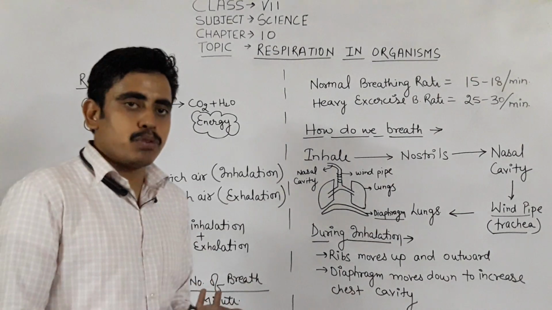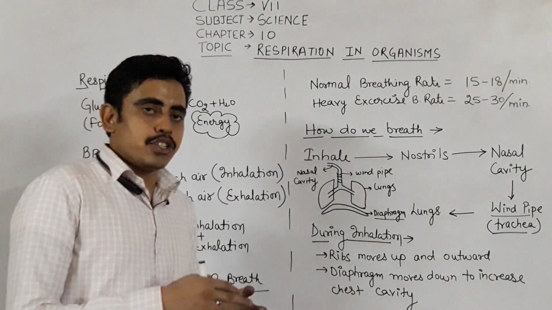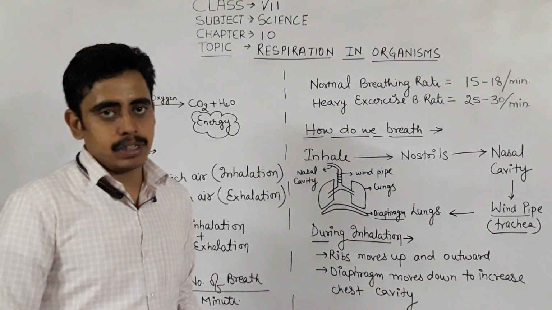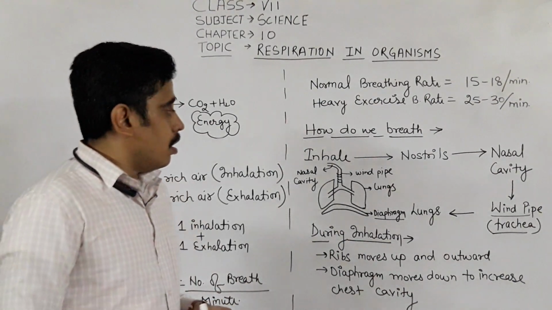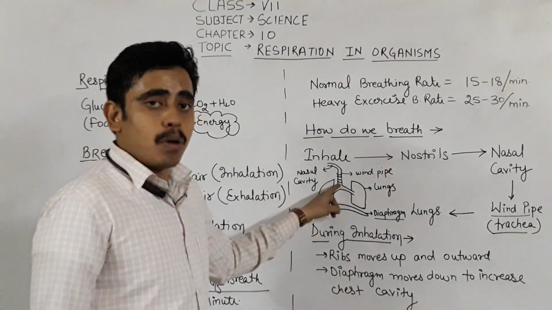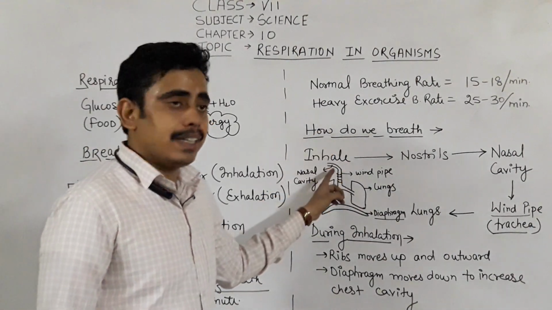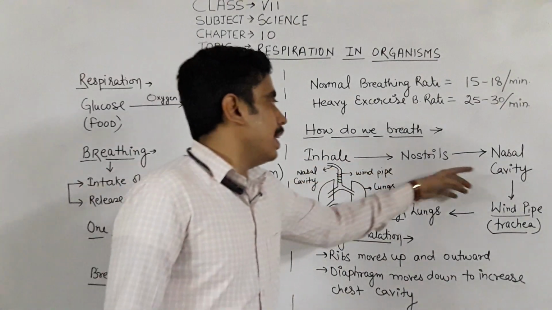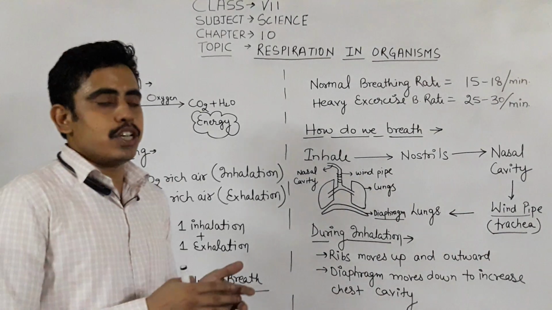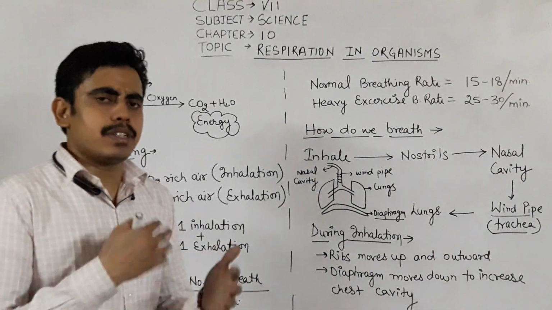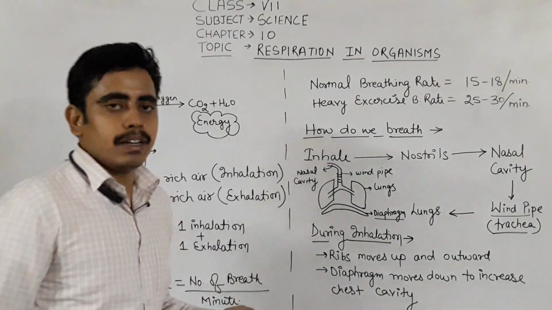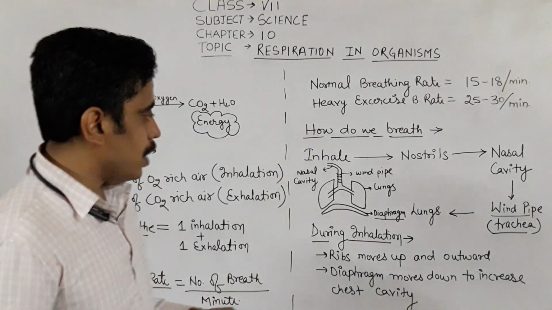How is the exhalation process done? The exhalation process is just the reverse of the inhalation process. The air from the lungs goes to the trachea. From the trachea it passes to the nasal cavity. From the nasal cavity it passes to the nostrils, and hence we exhale. So inhalation and exhalation are just reverse processes. If you understand the inhalation process, it is very easy to understand the exhalation process.